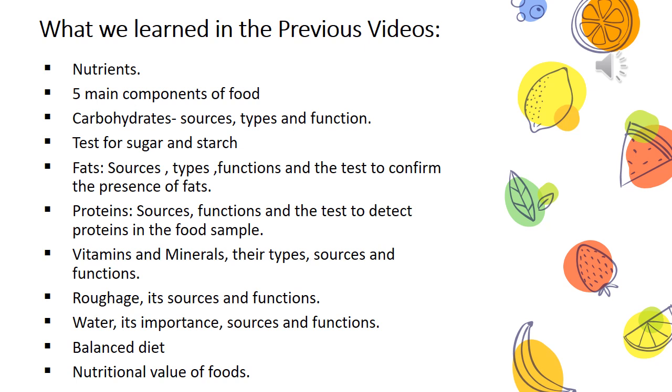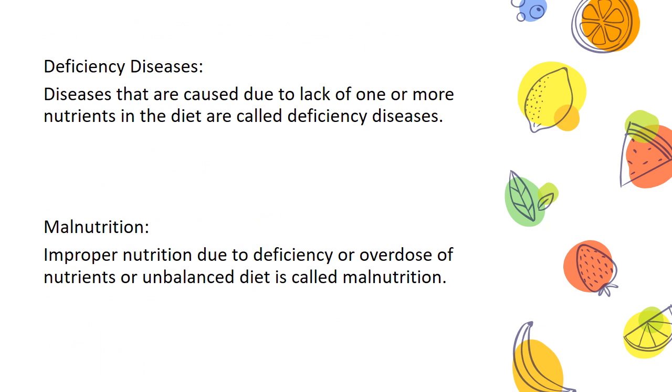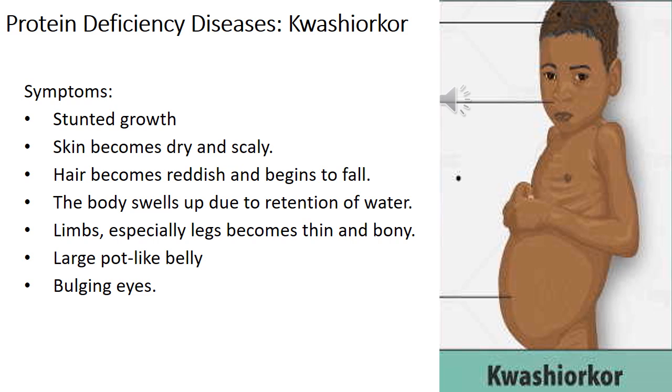Okay, in this session we are going to learn about balanced diet and the deficiency diseases. Children, if a child does not get enough proteins in his or her diet for a long time, he or she is likely to suffer from severe malnutrition.